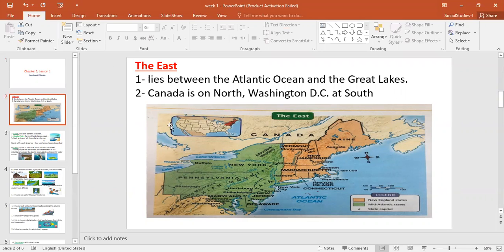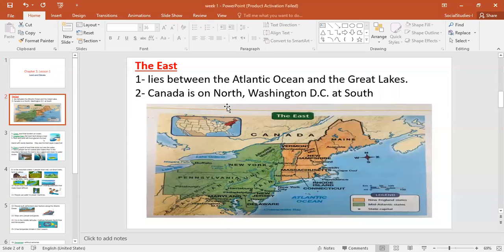Listen, guys, this is the map of North America as a continent. What's in dark orange is Canada, and this part in the middle is America. This part is Mexico. So all of this is North America. We're gonna take this part, the east of America, the main region in America, today. This is a big map of the east.